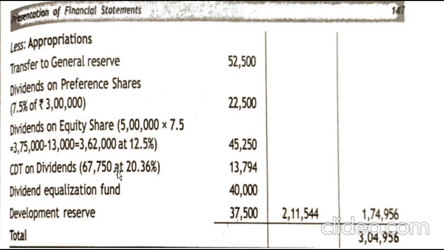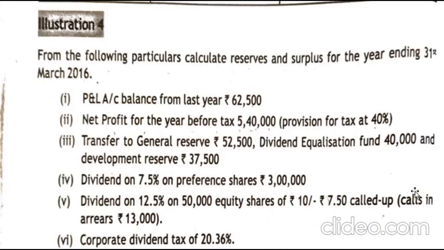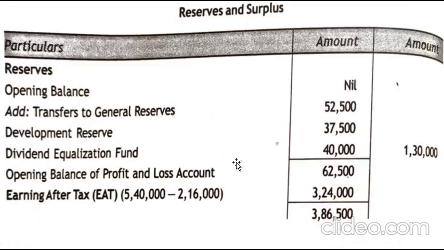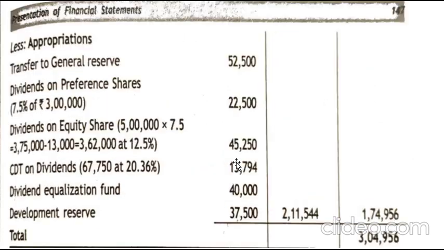Next, your dividend equalization fund, which is mentioned in the question. Dividend equalization fund of 40,000 and development reserve of 37,000 will be shown here and deducted from the profit. So from the profit of 3,86,500, your appropriations are the amount you are transferring to general reserve, the dividend you are paying to preference shareholders, and the equity shares dividend after deducting your calls in arrears, the unpaid amount which is liable to be paid to the company.